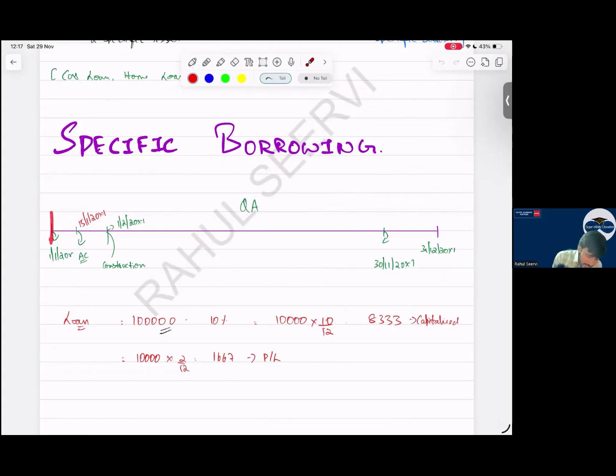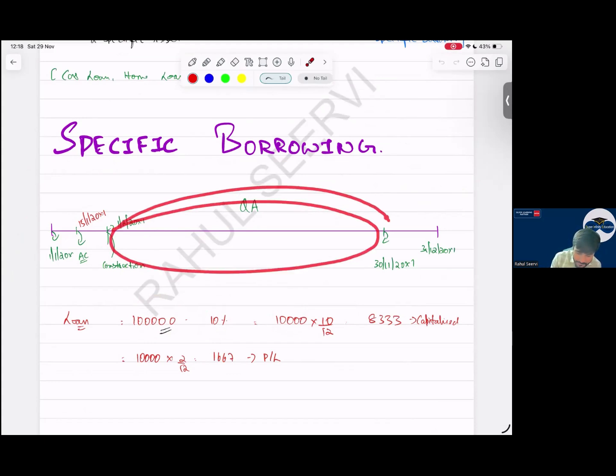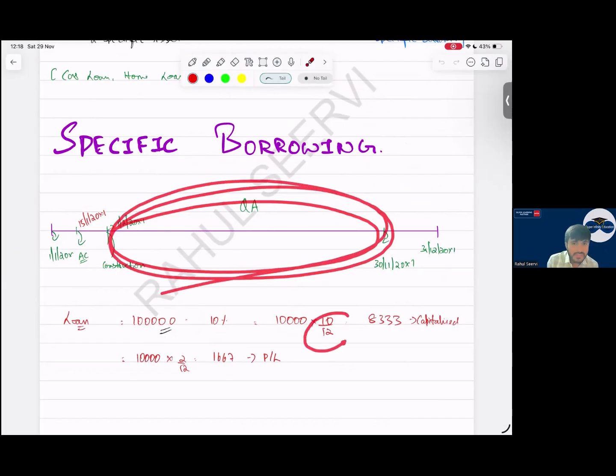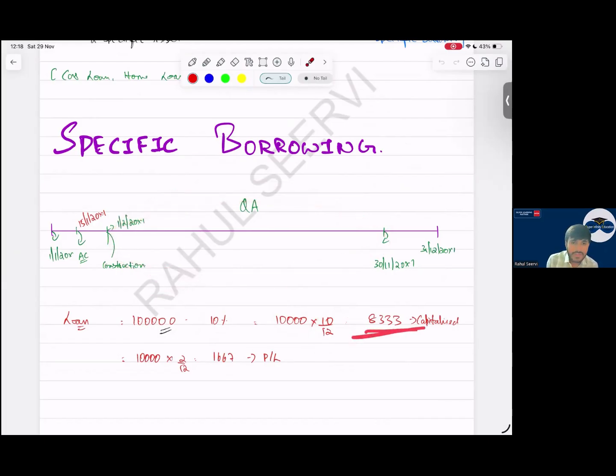Now, when I start my construction from this date, I will capitalize from the later of the dates. So I've taken a 100,000 loan at 10 percent. So I get 10,000. For how many months is the construction done, beta? So 10 months, sir. So what is the amount I will capitalize? 8,333. Sir, if this month is going to P&L, this also will go to P&L. Yes, sir, P&L.